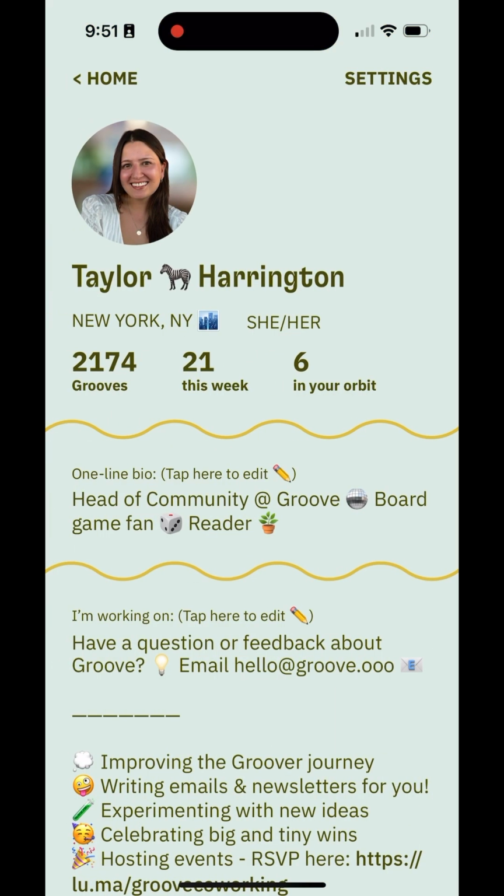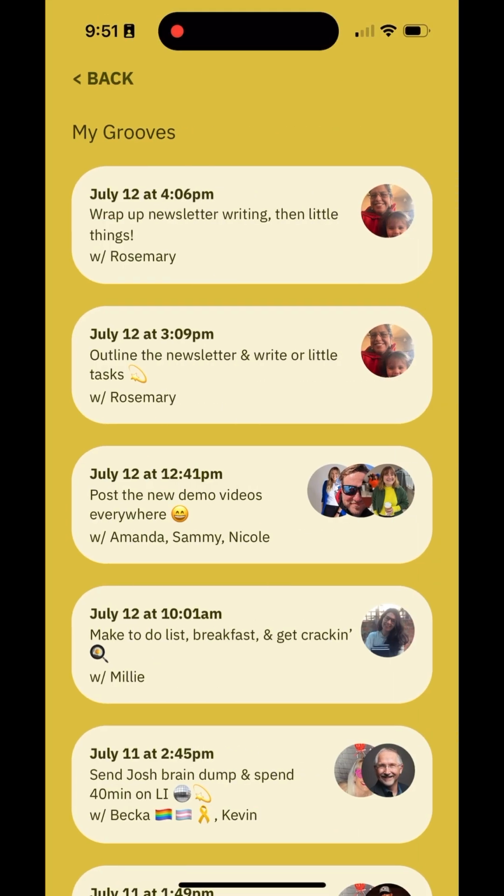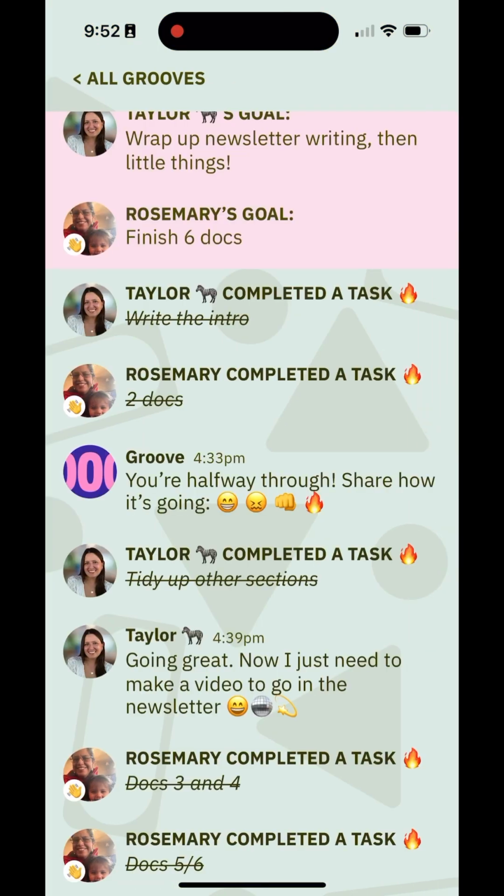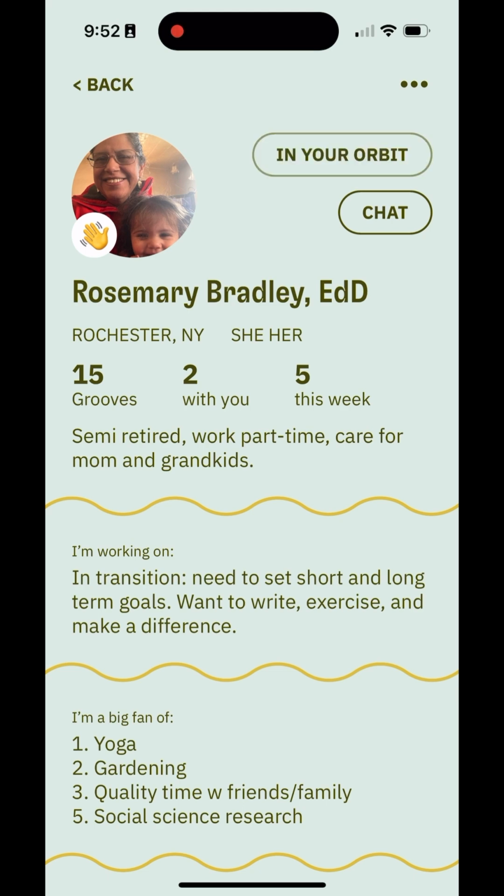You can also tap the number of grooves that you've done this week to see who the people are that you've recently grooved with. So let's say you met someone in a groove, you turned off the auto add settings, so they were not auto added to your orbit right after, but you really vibed with them and you want to meet them again in a groove soon. You can go back to your old grooves and say, great, I want to add Rosemary, let me go ahead and add to my orbit.